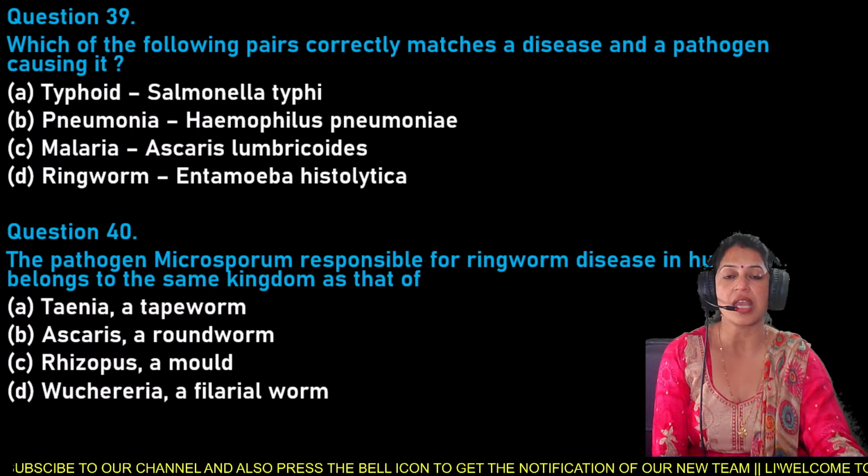Now shift to question number 41. Appearance of dry scaly lesions with itching on various parts of the body are the symptoms of: option A is elephantiasis, B ringworm, C Ascaris, and D is amoebiasis.